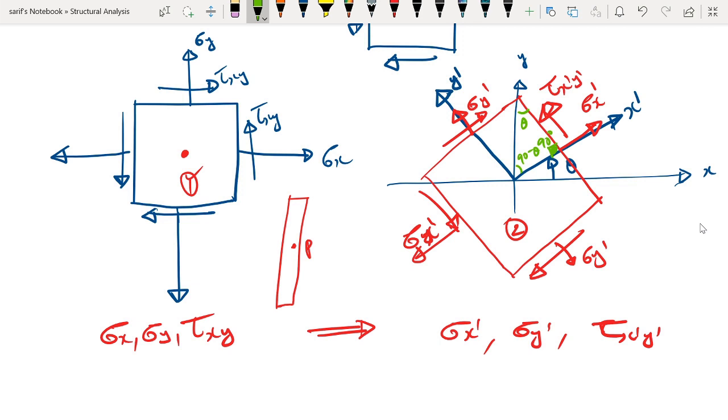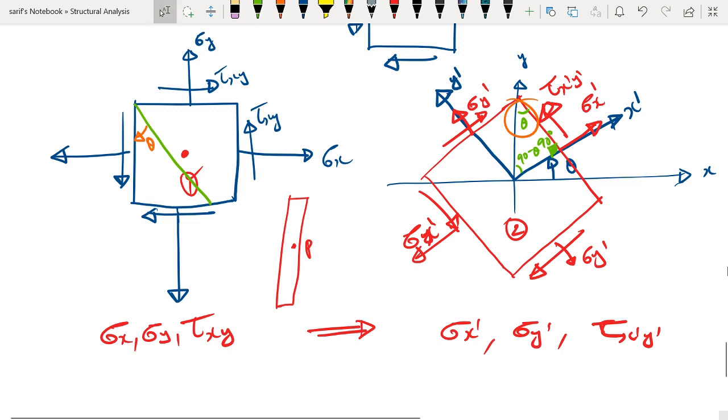So making use of this, we are going to consider an inclined plane like this, and this inclined plane, as is seen in this figure, is making an angle theta with the vertical.